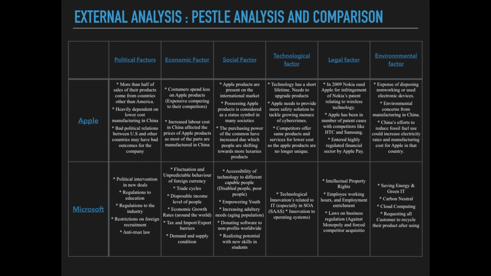Pestel analysis of Microsoft. Political factors: political interventions such as the New Deal and regulations related to education. Economic factors: trade cycles, disposable income, level of employment, and economic growth rates. Social factors: accessibility of technology to different people, for example disabled people and poor people, and also Microsoft is empowering youth. Technological factor: technological innovations related to IT. And legal factors: intellectual property rights, and employee working hours and employment enrichment is quite good in Microsoft. And finally, environmental factors: carbon neutral, cloud computing, and a request to all customers to recycle their products after using.